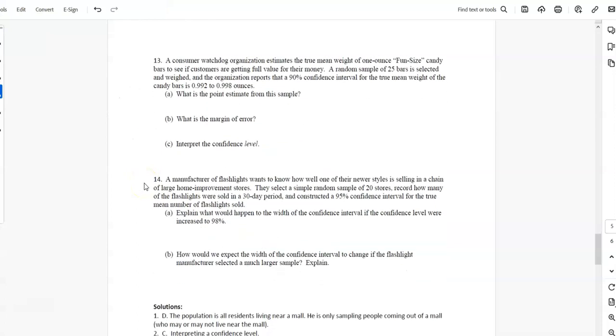Okay. Consumer Watchdog Organization estimates the true mean weight of fun-sized candy bars to see if customers are getting their full value for the money. I like this. A random sample of 25 bars is selected and weighed, and the organization reports that a 90% confidence interval for their true mean weight goes from 0.992 to 0.998 ounces. What is the point estimate of this sample?